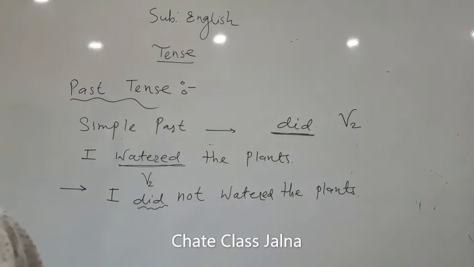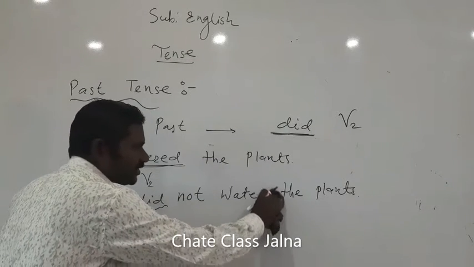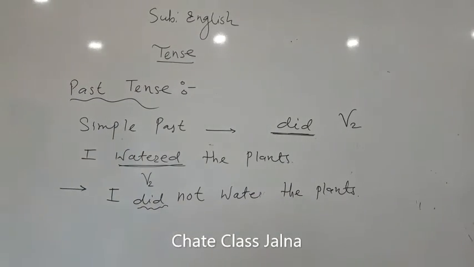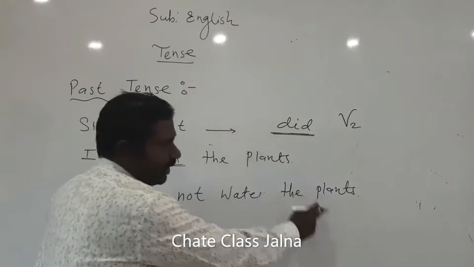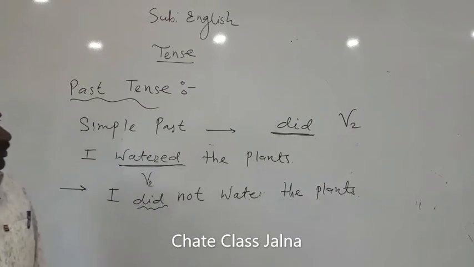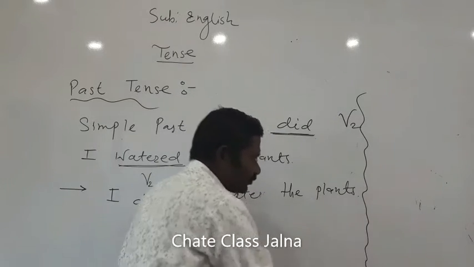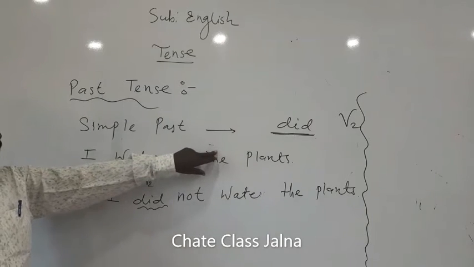Be careful, because did itself tells us the tense, as it is the simple past tense. So the negative will be: I did not water the plants. So that is all about the simple past tense and the identification of the auxiliary verb in it.